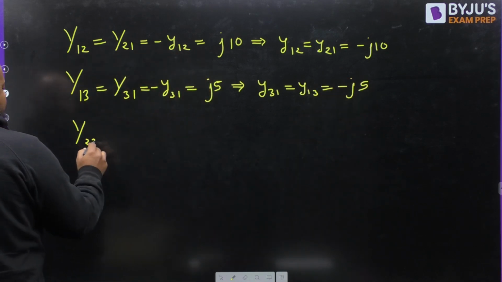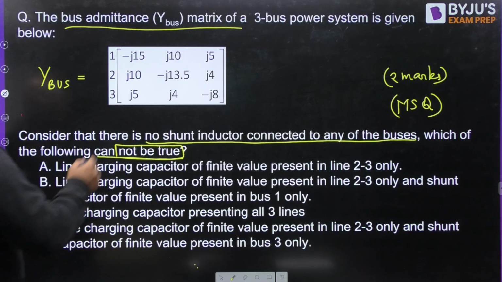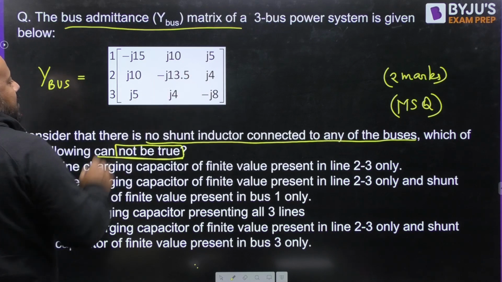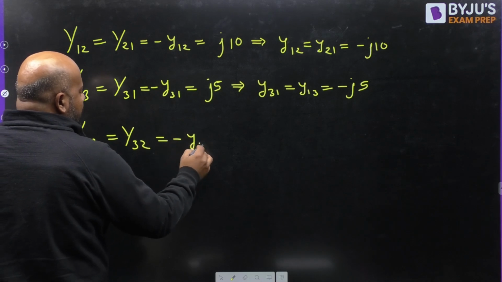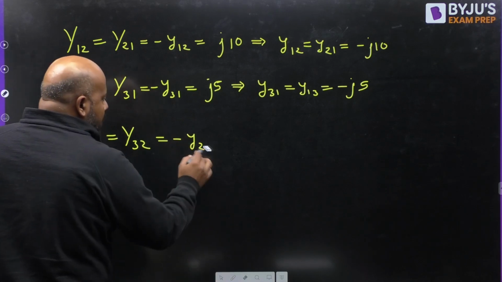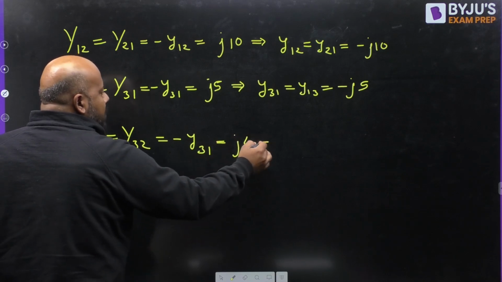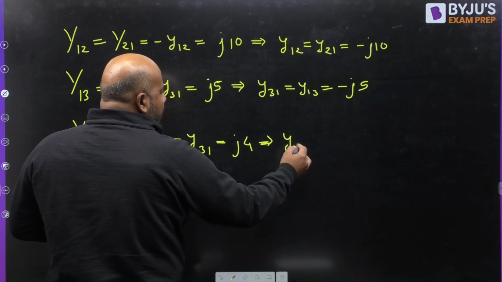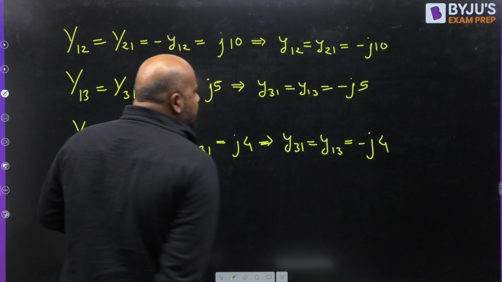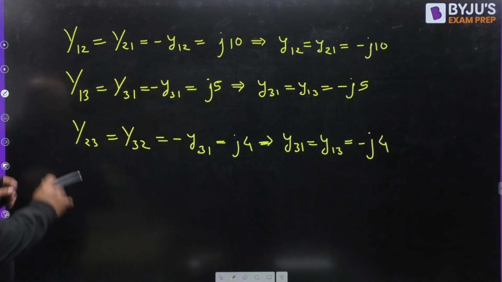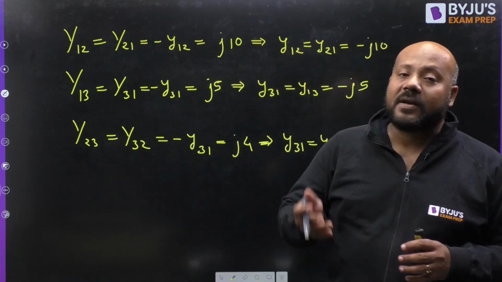Similarly, you can write Y23 or Y32, which is given as minus J4. They are symmetrical. So Y23 or Y32 is minus of y23, given as minus J4. I hope it is clear. So this is for the off diagonal elements. All the off diagonal elements we have covered. Now we will go for the diagonal elements.